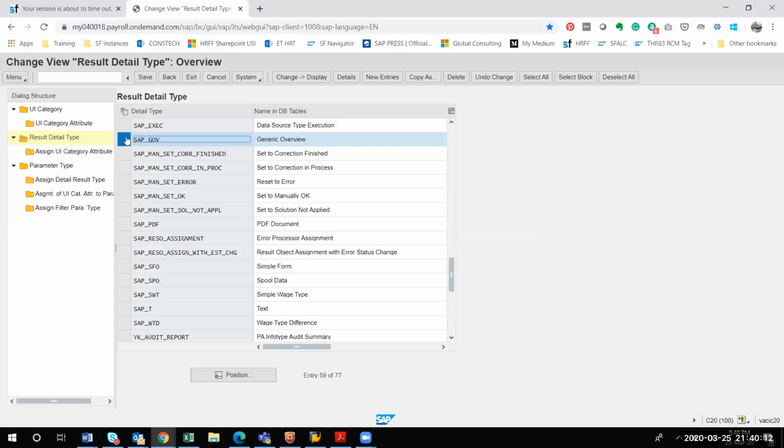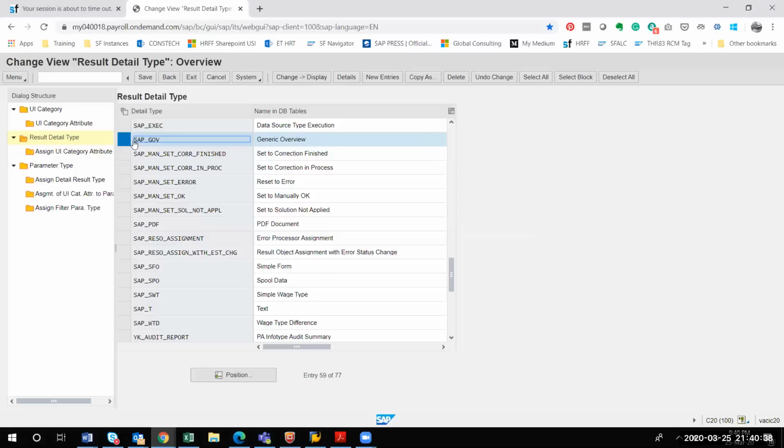No problem. So Veera, you can copy the SAP GOB and create this YK_CATS_info. You only have to enter this detail type and name, and everything will remain the same. Whenever you press enter, it will ask copy all, copy single or cancel. You have to choose the copy all option. So we click on copy all. That is what you have to do.